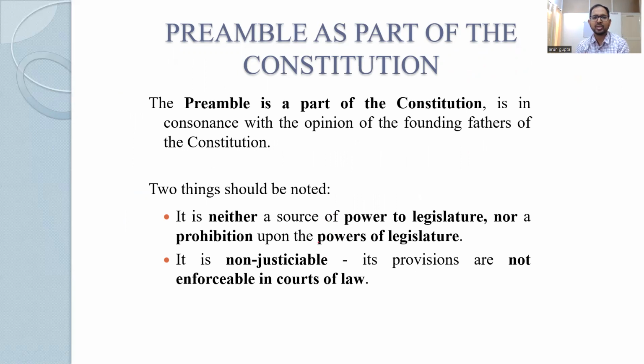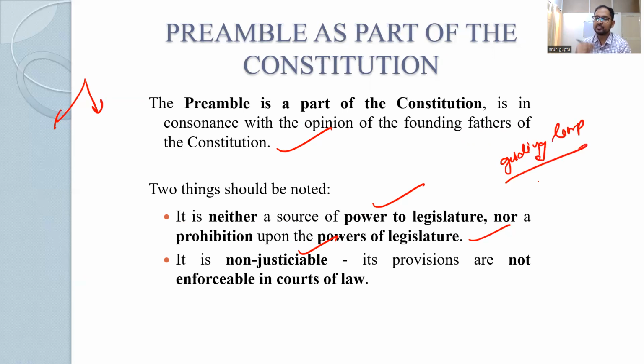Now we will look into it. The preamble is a part of the Constitution now, with the opinion of the founding fathers of the Constitution. What can be noted here? It is neither a source of power to the legislature nor a prohibition upon its power. It does not give any power to the legislature or restrict the legislature, but it is just an inspiration, and it is not justiciable. That means its provisions are not enforceable, but it acts as a guiding lamp.